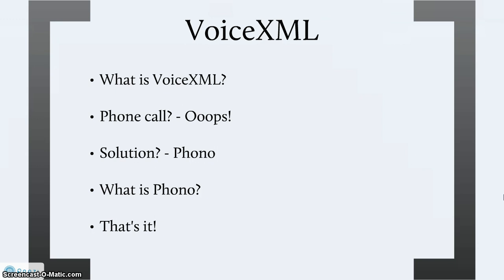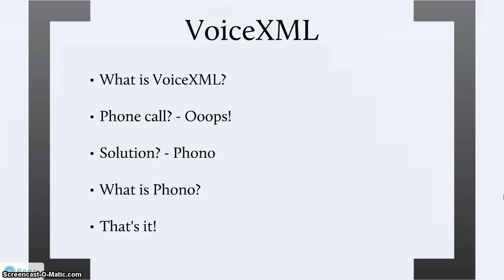In simple English, Phono will be used to establish a phone call so that the shopper can actually interact with our program. But this calling will be done behind the scenes, so the shopper doesn't see that the call is actually being made. So that's it. That's the solution to our current problem and the problems we're facing early on. Just scratch off those problems and try on this new strategy.